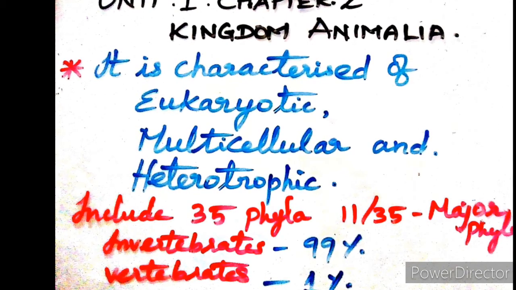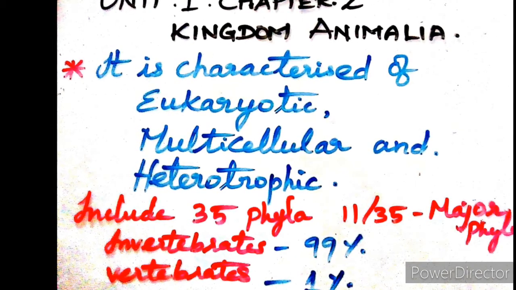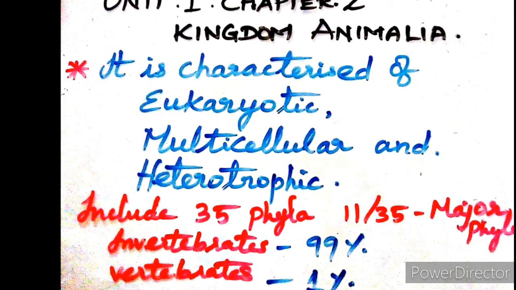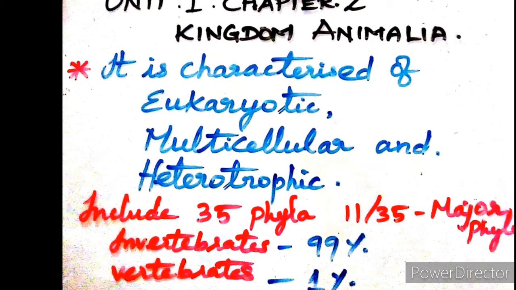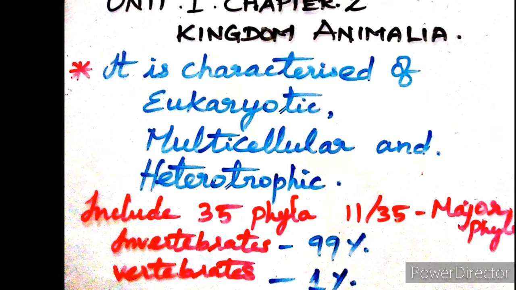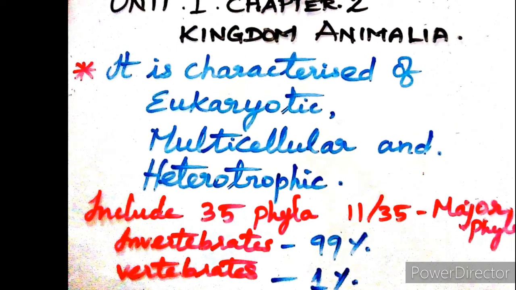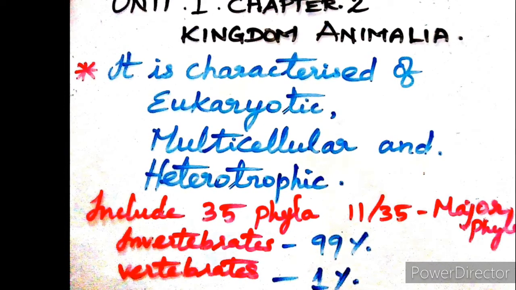The kingdom Animalia includes 35 phyla, of which 11 are considered major phyla. Almost 99% of animals are invertebrates, that means they have no backbone. The remaining are vertebrates. They have a backbone.